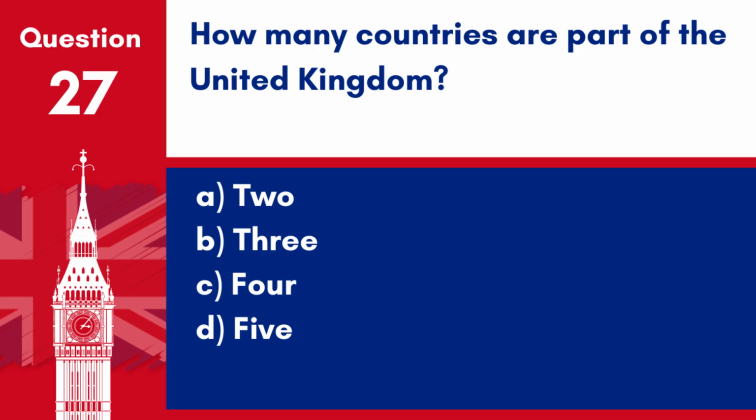Question 27. How many countries are part of the United Kingdom? A. 2. B. 3. C. 4. D. 5. Answer C. 4. The United Kingdom is made up of 4 countries: England, Scotland, Wales, and Northern Ireland.